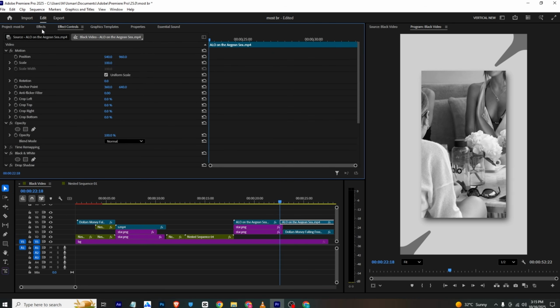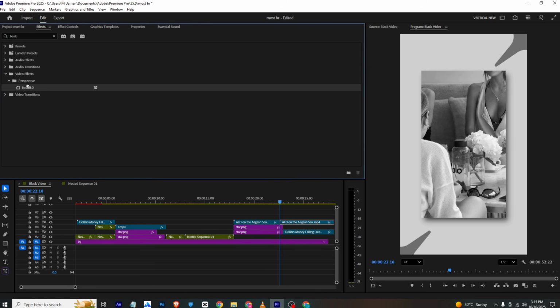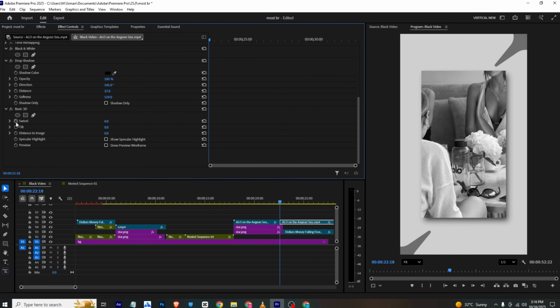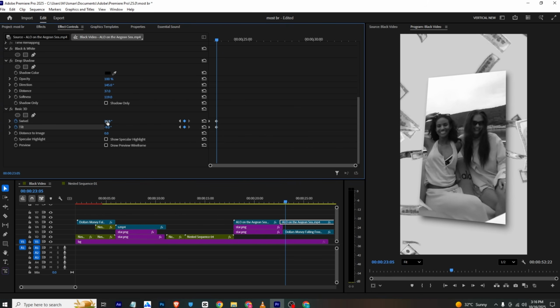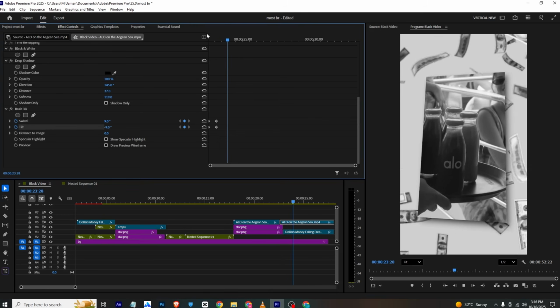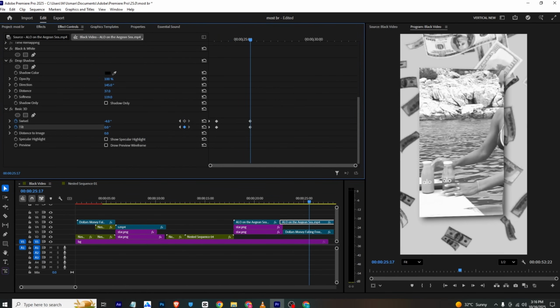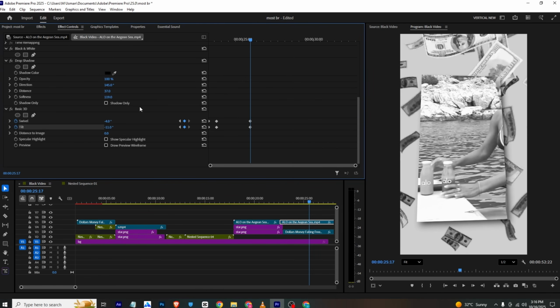cut it, and now in the effect section I can search for basic, and I can bring it to the timeline. Now go to effects control. I will add these keyframes, and if we move forward, you can just simply make sure to make this something like this. So if we see, it will be like this, and once it moves, you can just use your own creative skills to make the animation more interesting. So this will be used here.